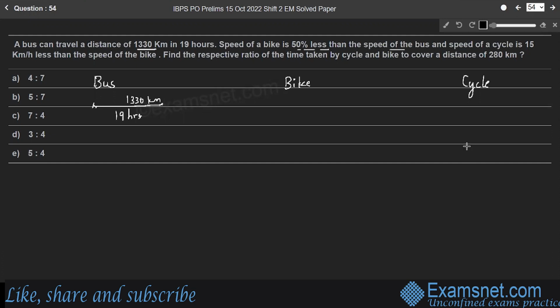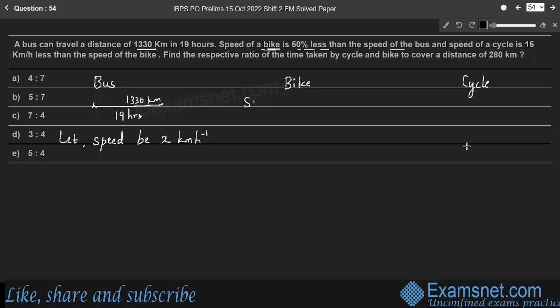The speed of the bike is 50% less than the speed of the bus. So let us assume the speed of the bus be x kilometer per hour. Then the speed of the bike will be x by 2 kilometer per hour.